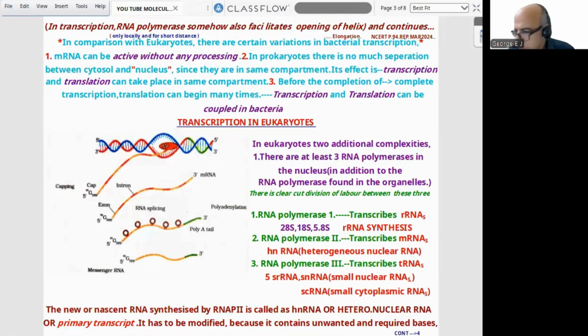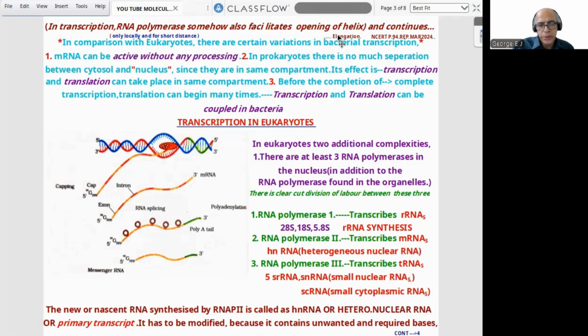In transcription, RNA polymerase, not helicase or anything else, somehow also facilitates opening of the helix and continuous elongation. Here you can find that line in NCERT page number 94, 24th edition, March reprint.